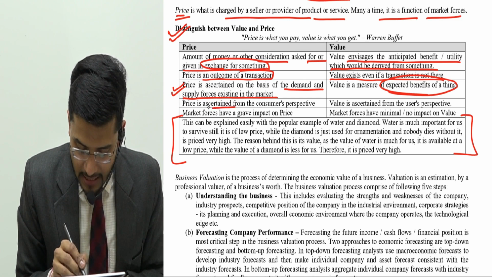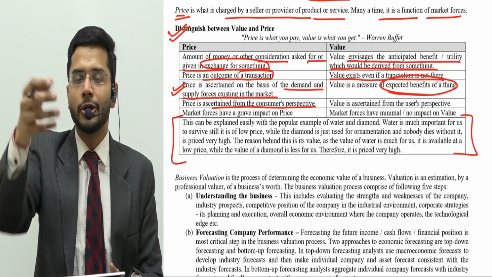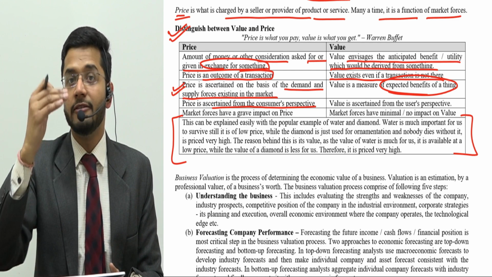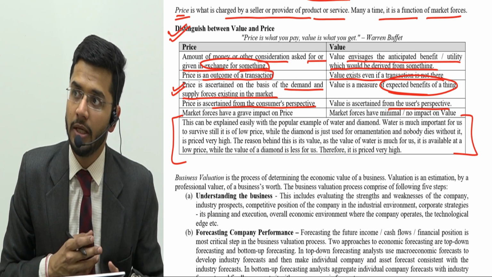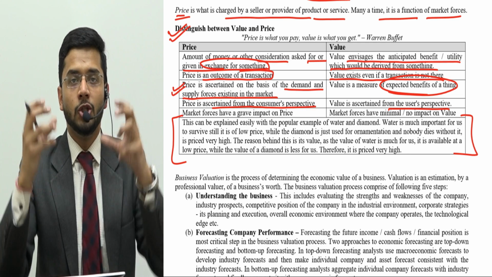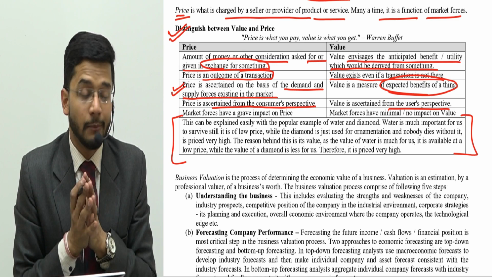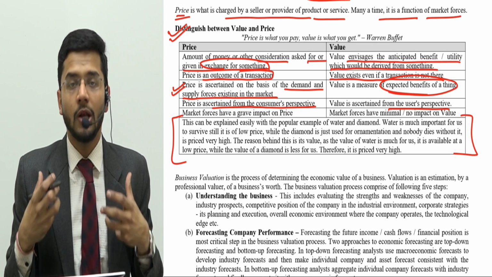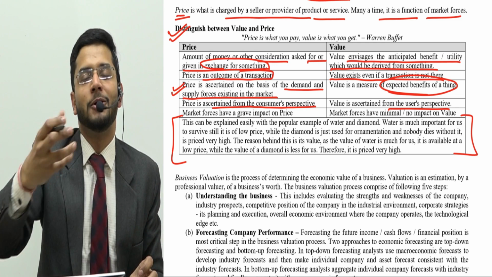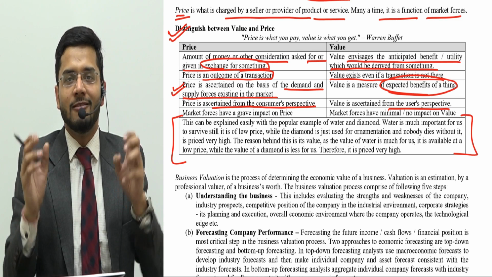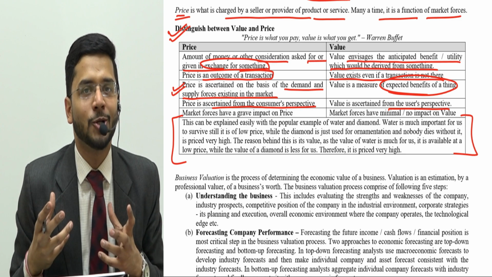Okay, next, price is ascertained from the customer's perspective. Price is always focused on the customer who's going to buy that particular product. Price is determined from his perspective. Value is ascertained from the user's perspective. So value is to be derived by the user. The user of a particular thing tells you what it is worth, because the user will always weigh the benefits of buying and using that thing. Worth is always derived by the person who is going to take benefit from that particular thing.